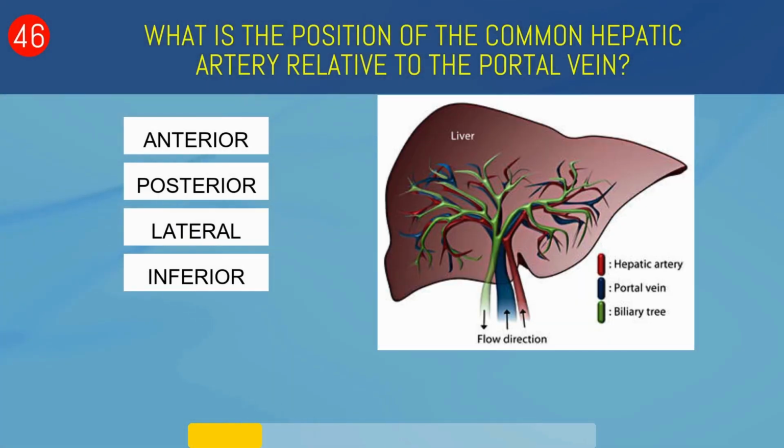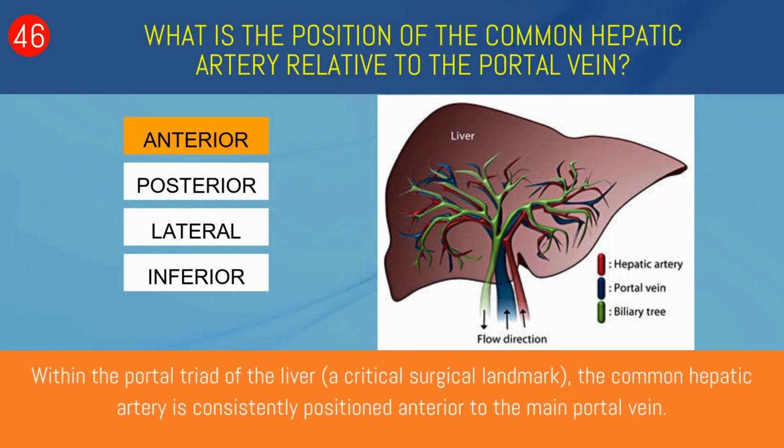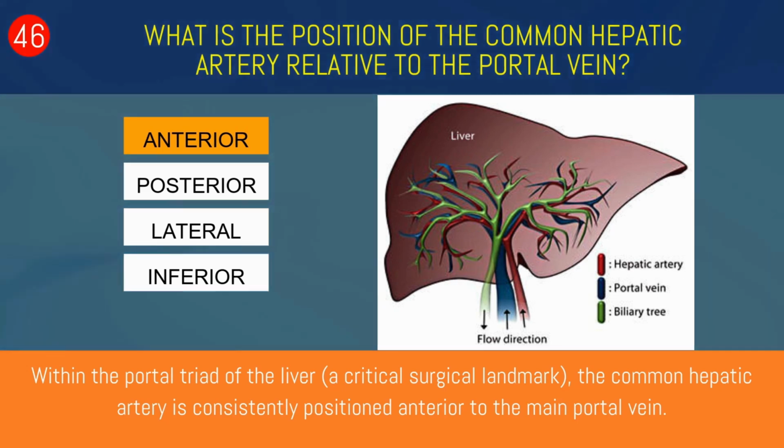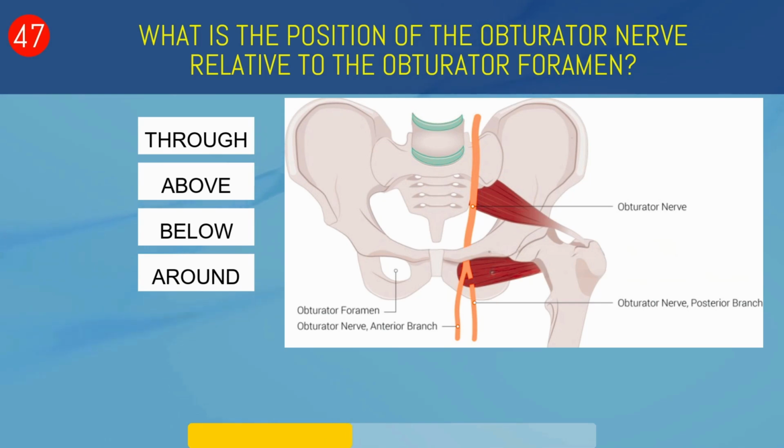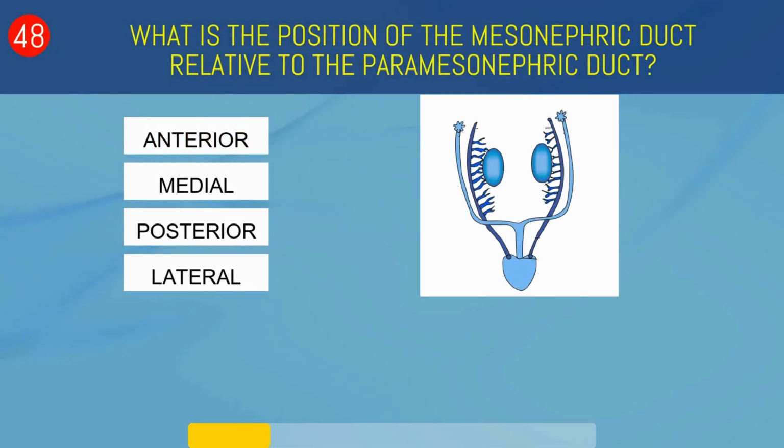What is the position of the common hepatic artery relative to the portal vein? Anterior, posterior, lateral, or inferior? Anterior. Within the portal triad of the liver, the common hepatic artery is consistently positioned anterior to the main portal vein. What is the position of the obturator nerve relative to the obturator foramen? Through, above, below, or around? Through.